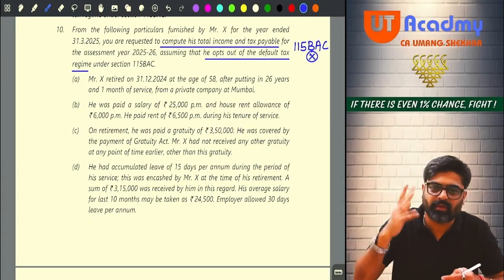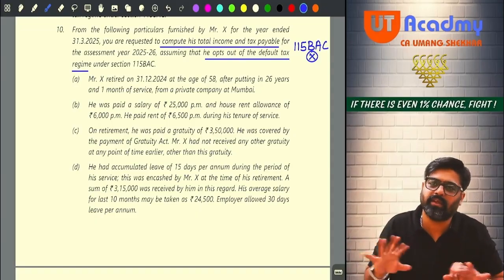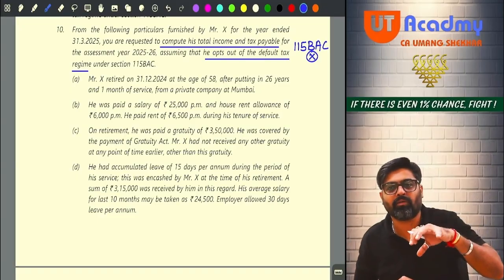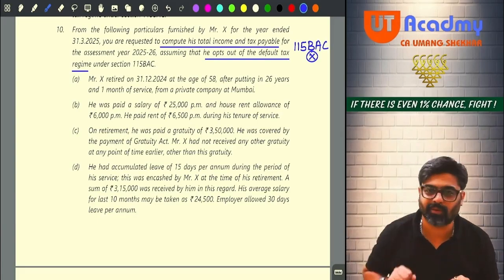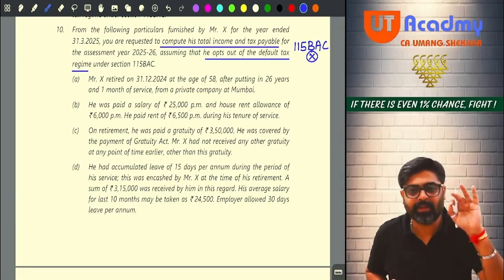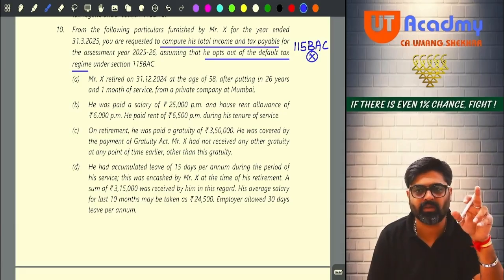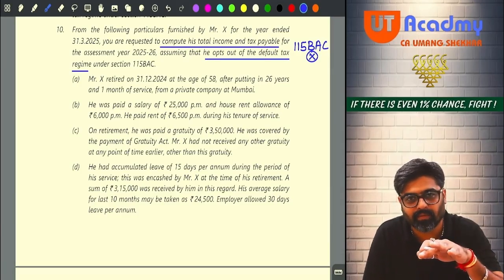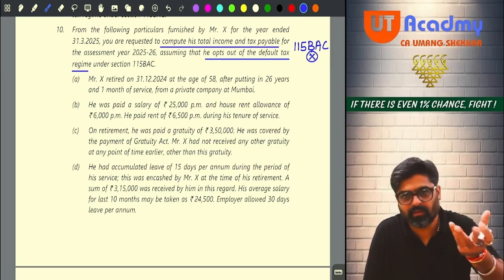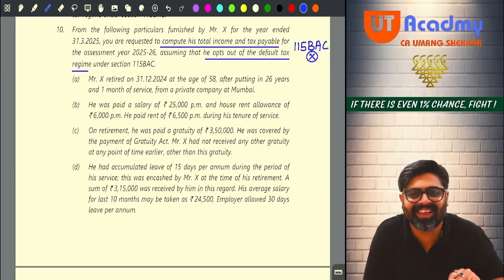Earlier, when 115BAC was not there, at that time these questions were very easy, because you did not have to recollect what is there in 115BAC, what is not there in 115BAC. So Madam Nirmala Sitharaman, when she brought 115BAC, her budget speech was, we want to make taxation simple for the common man. See, we are common men only. And how simple she has made it.